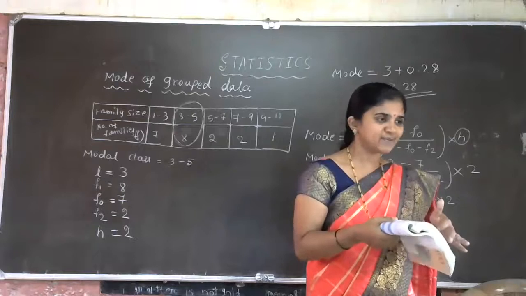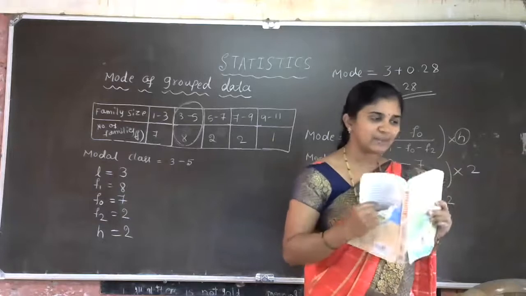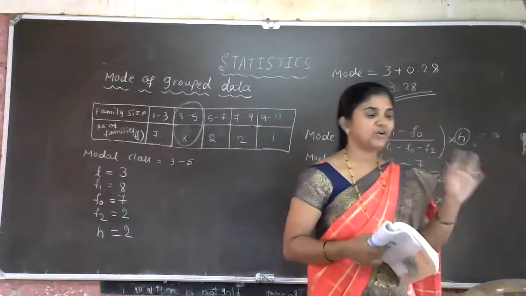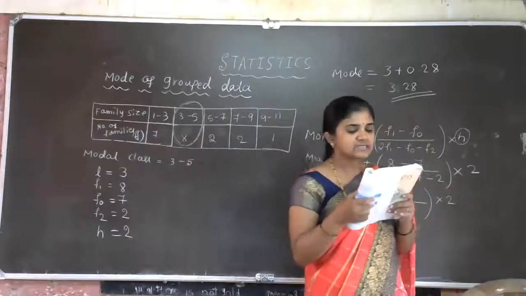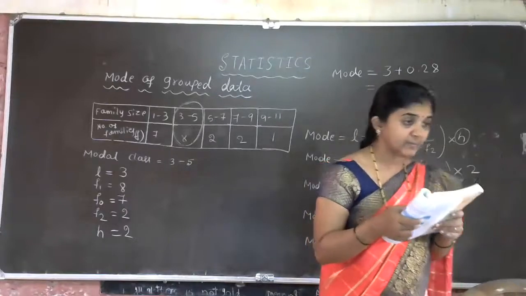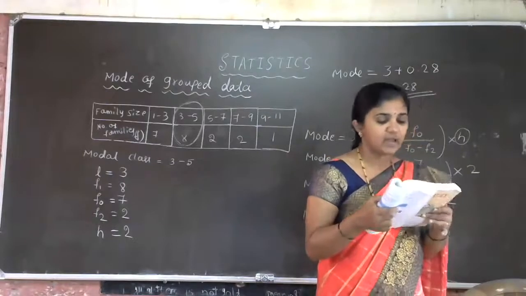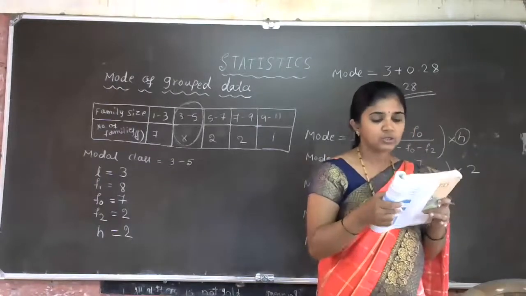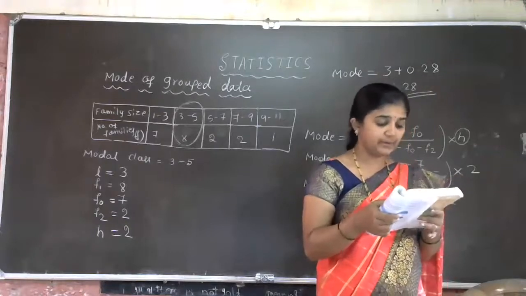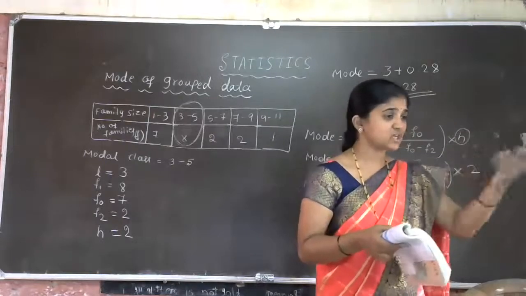Actually, table 14.3, because I am referring to this old single textbook. You are having part 1, part 2, so the chapter namings and all may change. The marks distribution of 30 students in a mathematics examination are given in table 14.3. Find the mode of this data. Also compare and interpret the mode and the mean. Later we'll discuss that comparison of mode and mean.